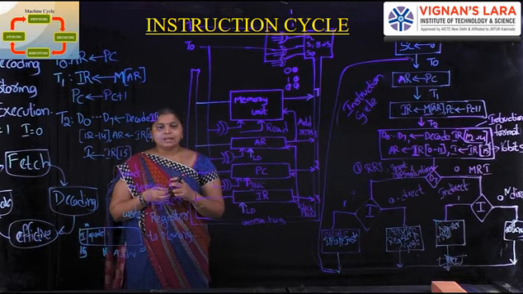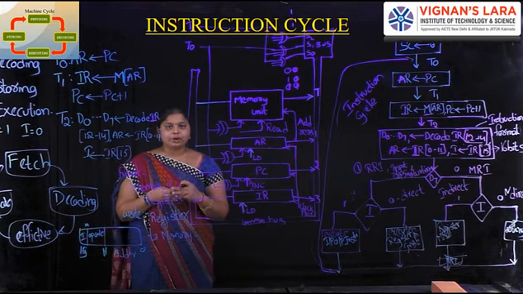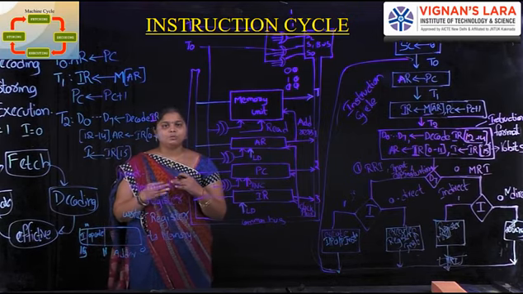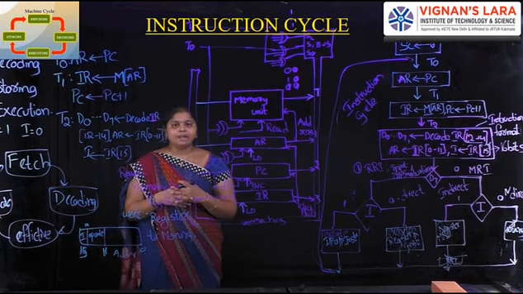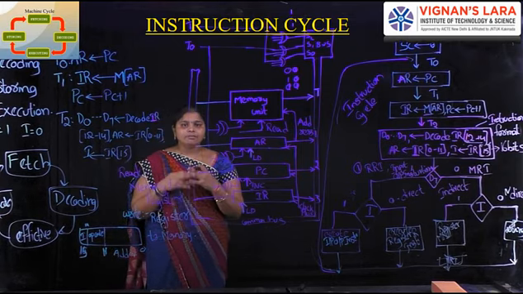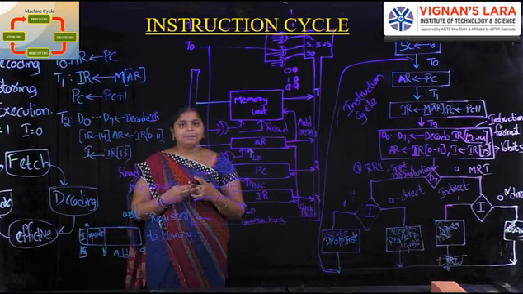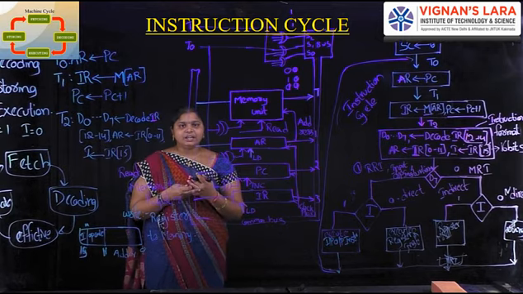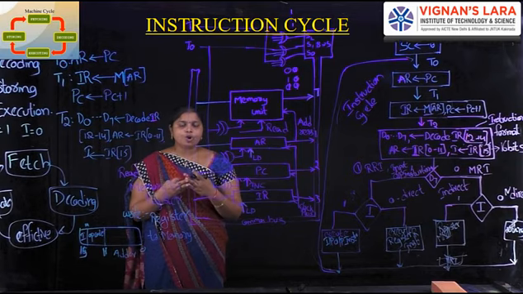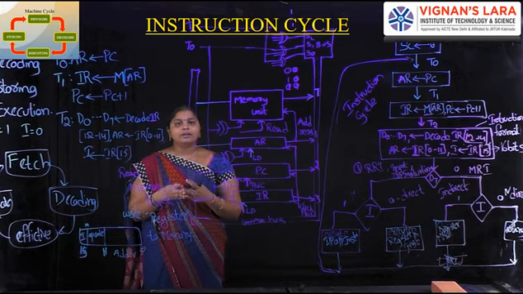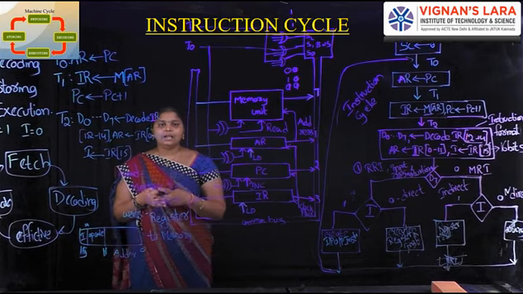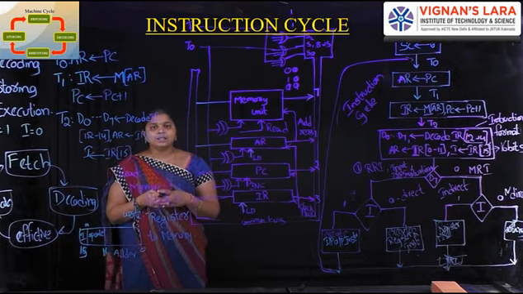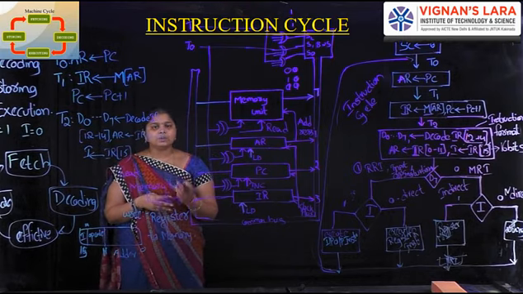A program contains a set of instructions that are executed using this cycle: fetching, decoding, determining whether the address is direct or indirect, and then executing. By using this instruction cycle you execute the program.